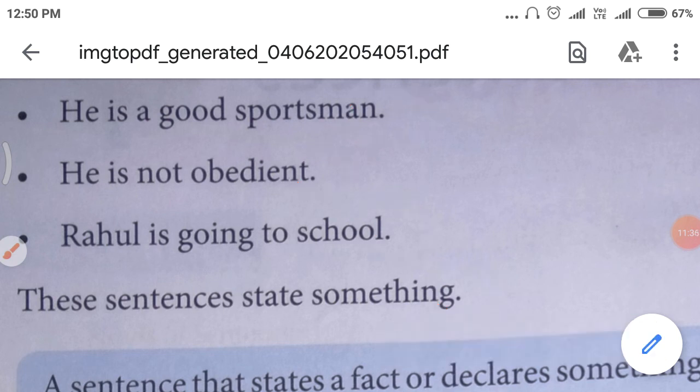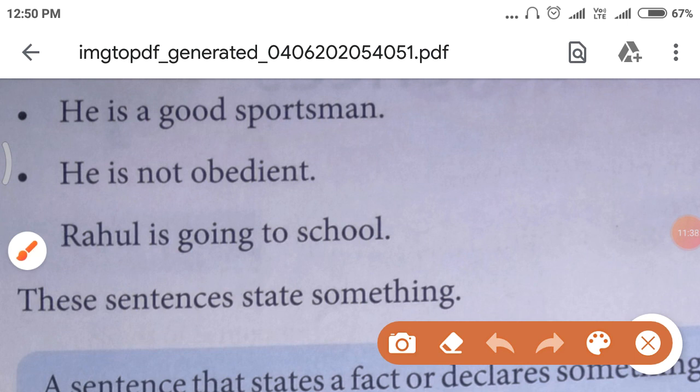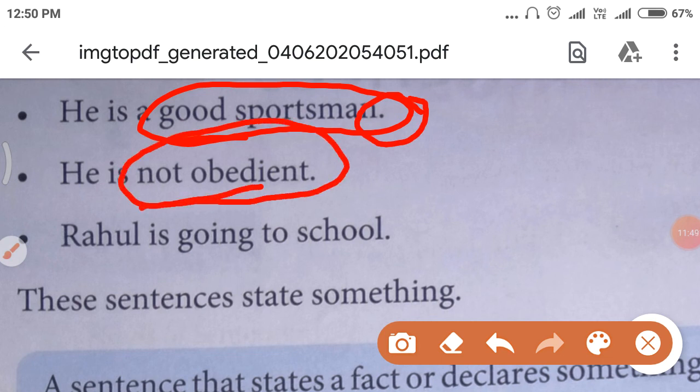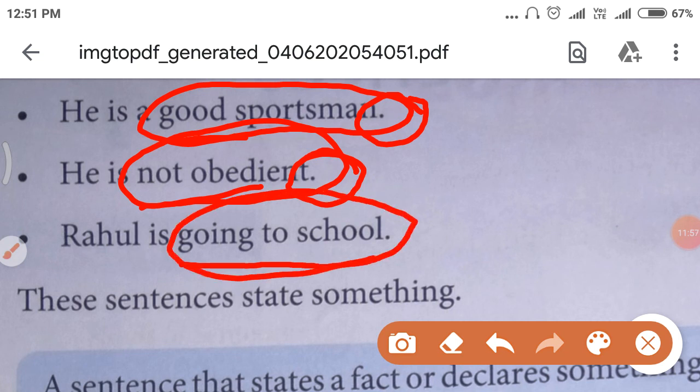He is a good sportsman. In that, good sportsman is the declaration and a full stop. He is not obedient. Not obedient is a declaration and full stop. Rahul is going to school. Going to school is a declaration and full stop.